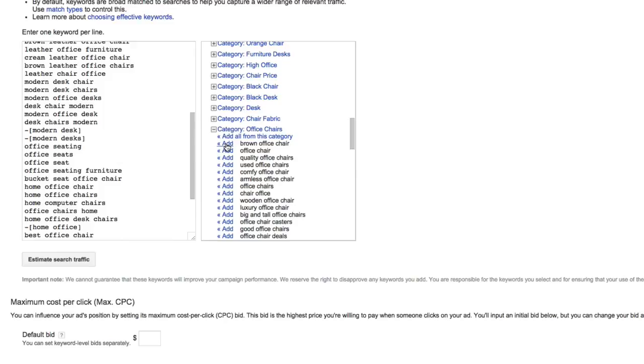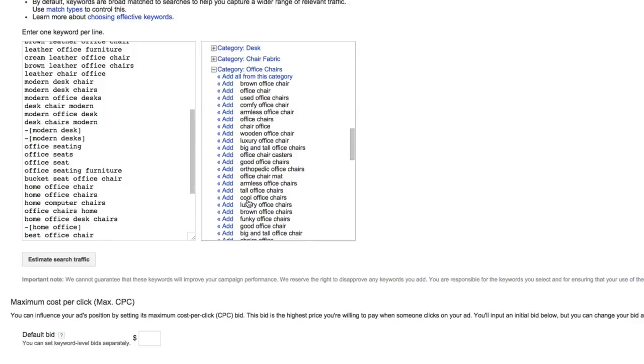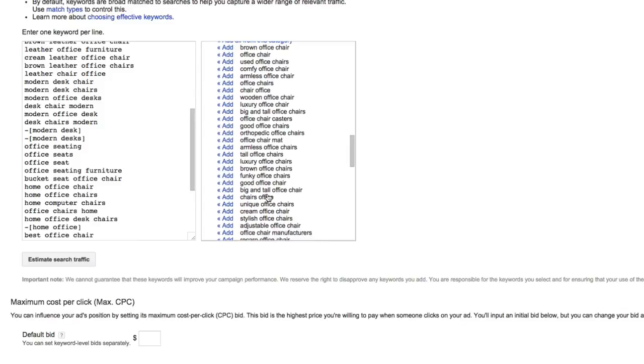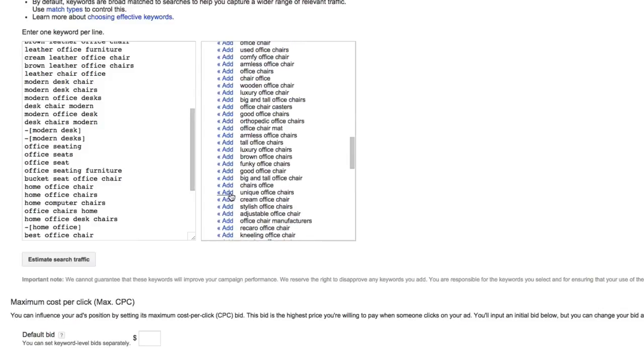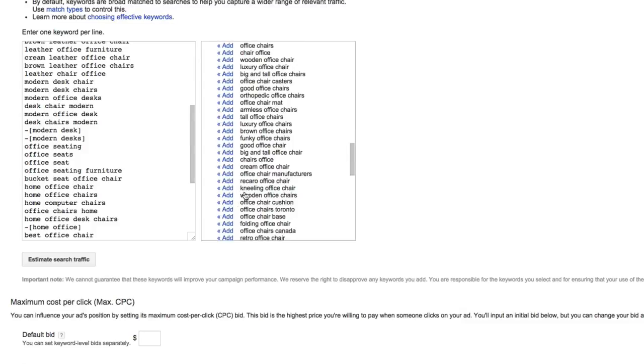tall, quality. We don't want used, so that we'll be able to add used as a negative later. Office chair deals. Cool is definitely a good one. We're not luxury. Unique office chairs, that definitely describes Poppin's aesthetic. Stylish, adjustable. These are some great ideas.